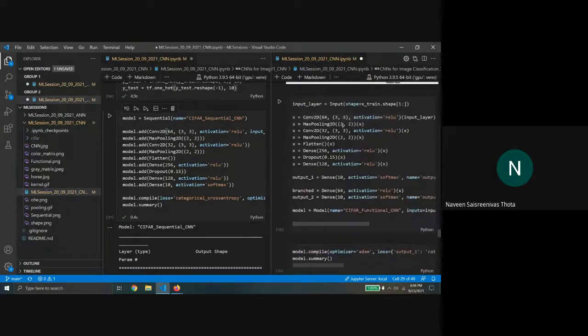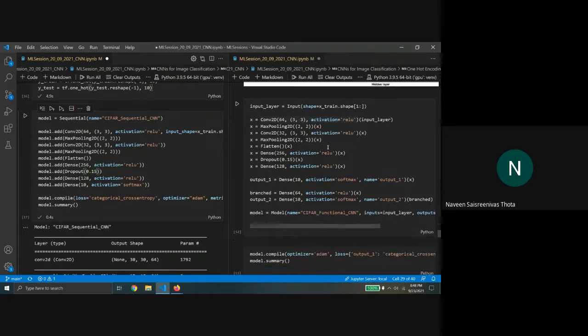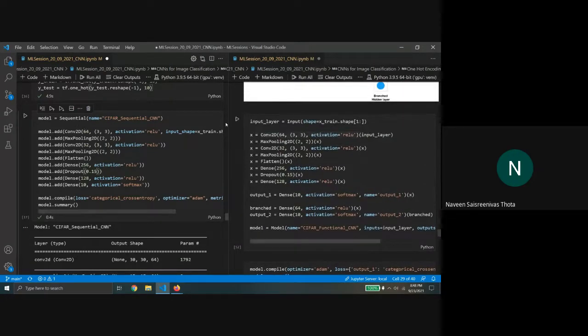If you can see, there are definitely parallels between both of them. In the first case, it's called sequential, whereas this is just an input. And in the corresponding cases, the inside part is exactly the same, right?